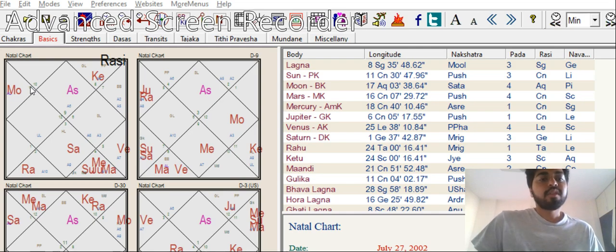So that's it for now. This three-factor rule is very crucial to time the events and to see how this period will be for the native.